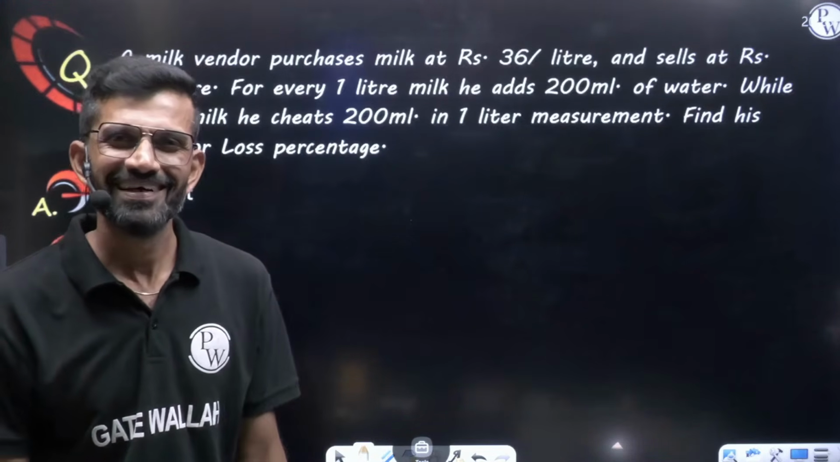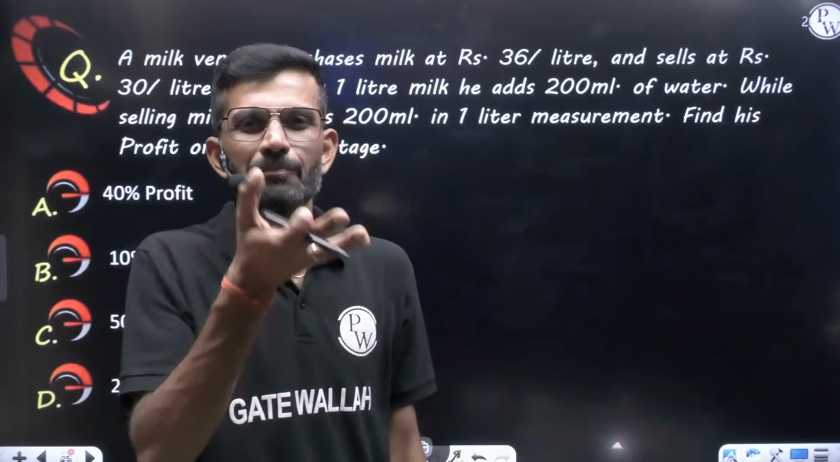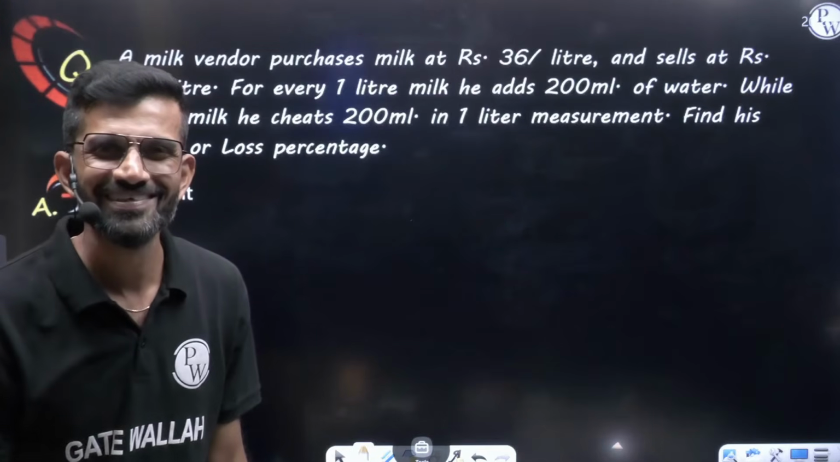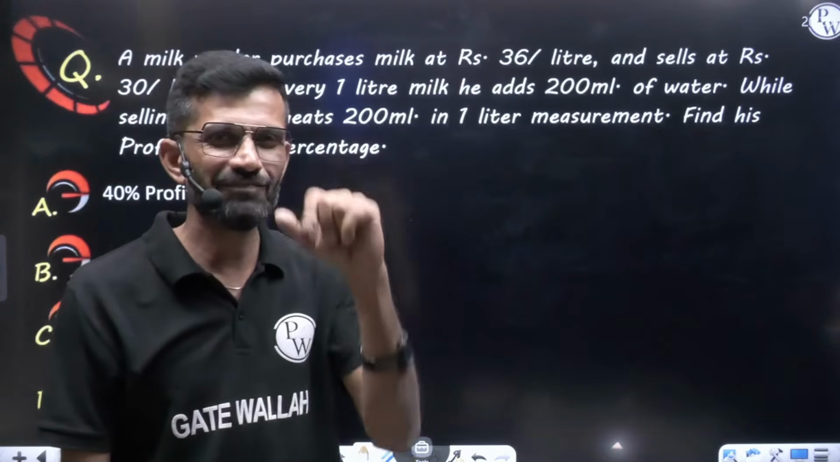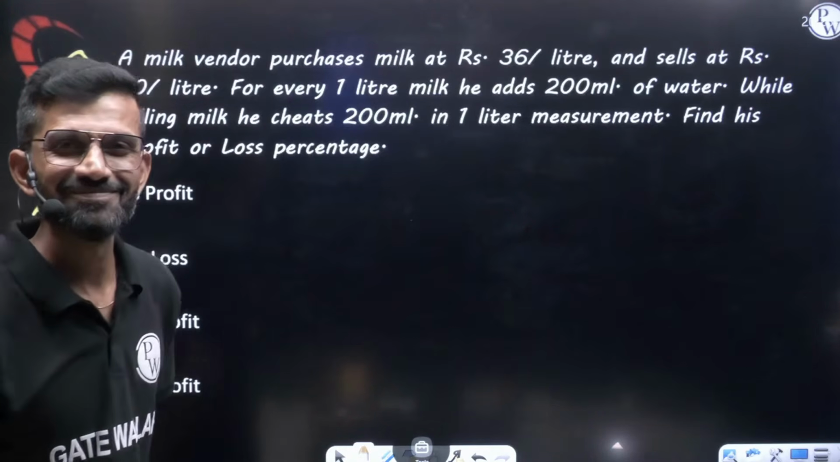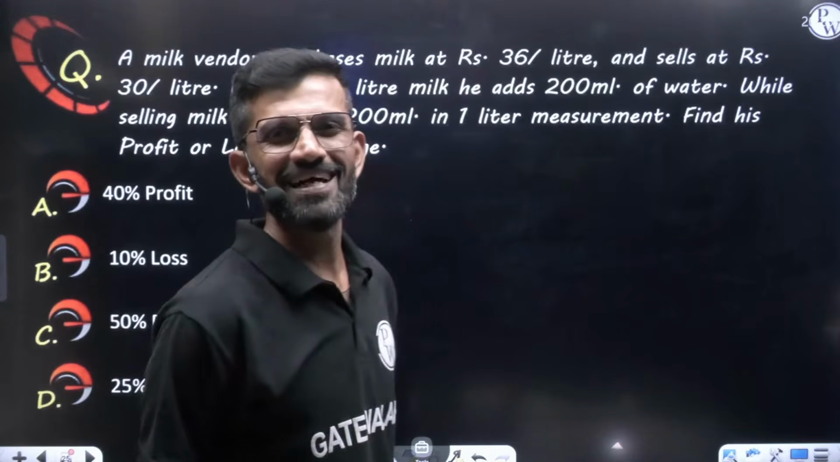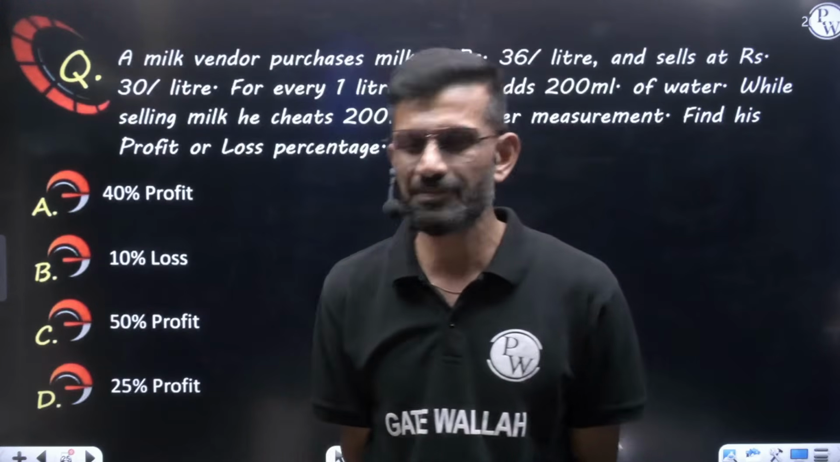How much will he give to the customer? 800 ml. Are you getting me? Because his measuring cup will be like that. Outside 1 liter will be written, but from that only 800 ml will come out. He is cheating 200 ml in 1 liter measurement. So find his overall profit or loss percentage. So my dear friend, you can try this answer, no doubt. Let us see the explanation now.